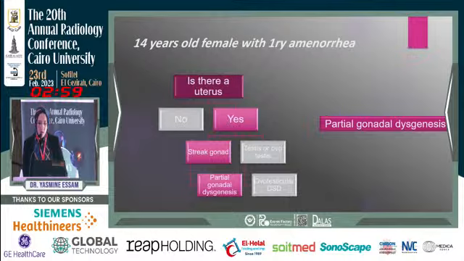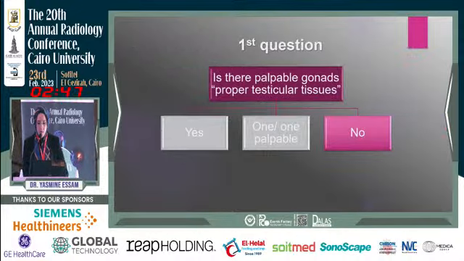So this takes us to the part of the algorithm when we have 1 palpable or 1 proper testicular tissue. Yes, we have a dysplastic uterus, and the other gonad is a streak gonad, so the final diagnosis is partial gonadal dysgenesis.